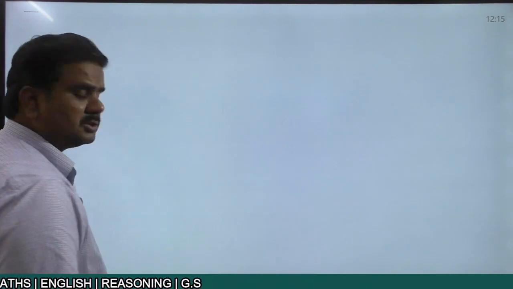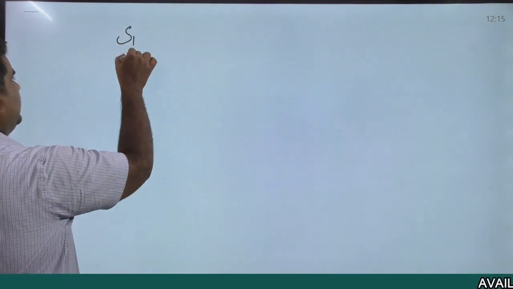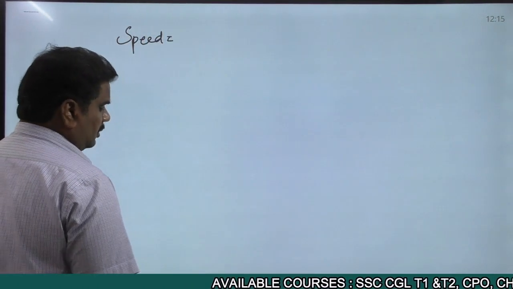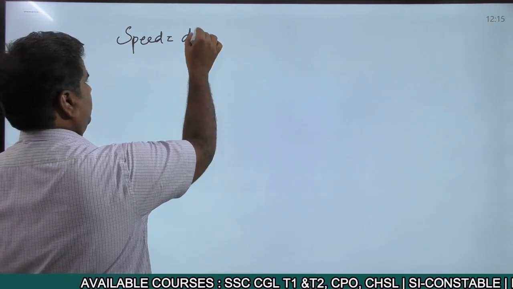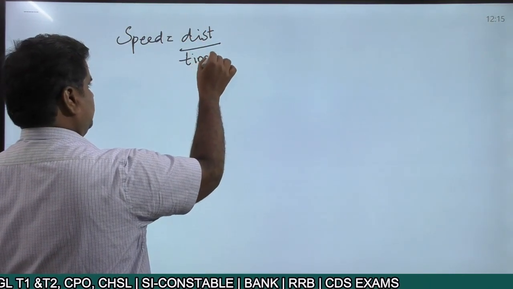After scalars and vectors, we'll go on to the next one, that is the case of velocity of an object, right? Speed as well as velocity. Now we're talking about the case of speed. Now we all know that speed equals distance by time.